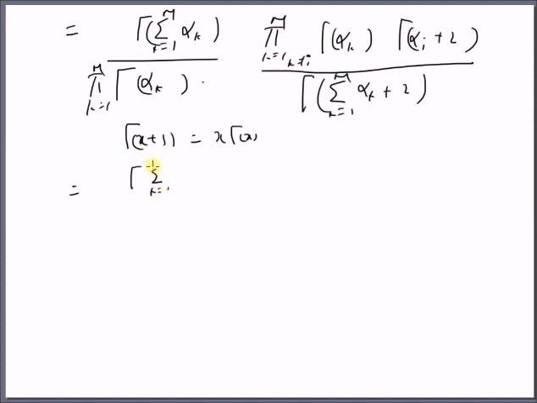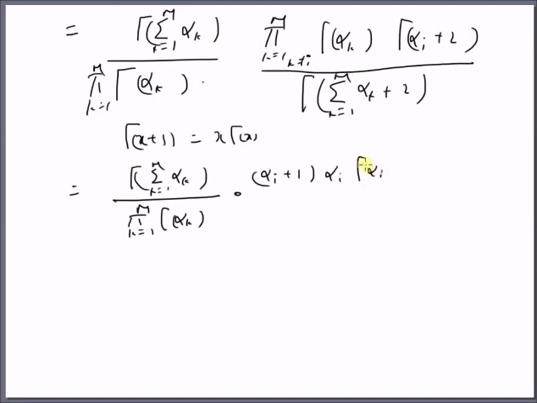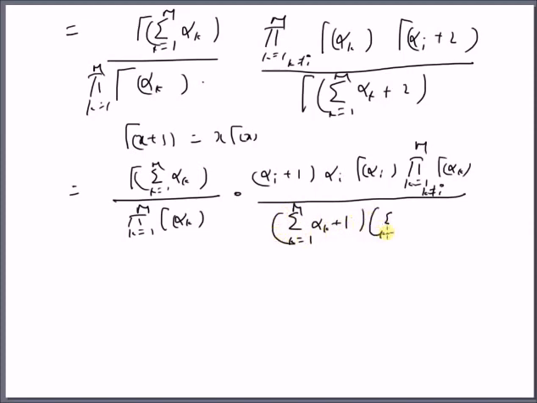Summation k equal to 1 to m alpha k divided by the product k equal to 1 to m gamma of alpha k, multiplied by alpha I plus 1 times alpha I gamma alpha I times the product k equal to 1 to m, k not equal to I, of gamma of alpha k, divided by the summation k equal to 1 to m alpha k plus 1 multiplied by the summation k equal to 1 to m alpha k, gamma of the summation k equal to 1 to m alpha k.